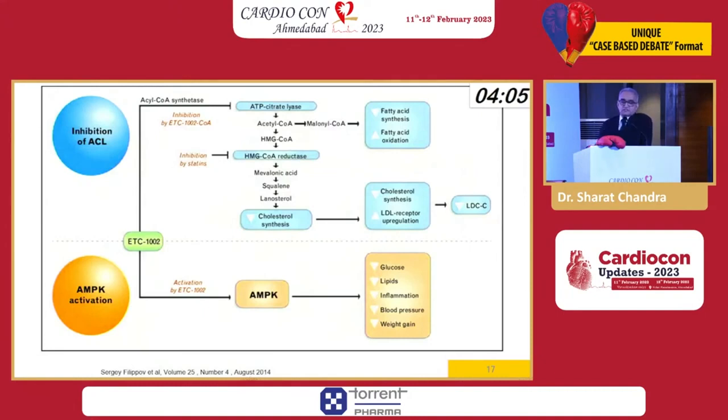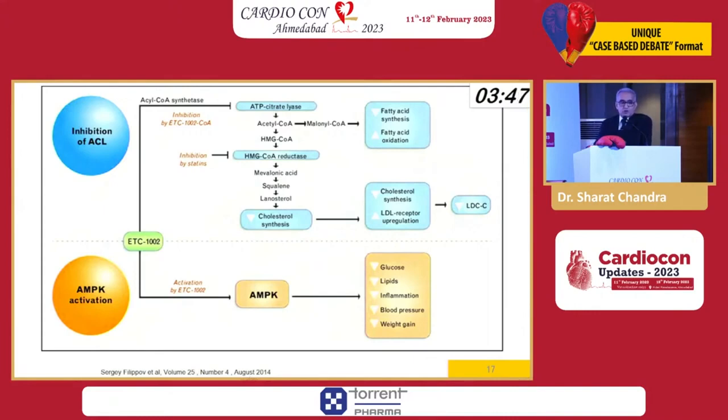So this is the mechanism of action of bempedoic acid I already mentioned. ATP citrate lyase is inhibited, and the drug actually is a prodrug. It gets converted to active form in the liver. The enzyme which converts it is there only in the liver but not in the muscles, and that is supposed to be the reason why muscle symptoms are not there. Bempedoic acid cannot act in the muscle.